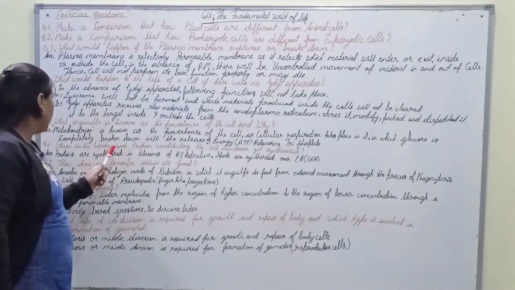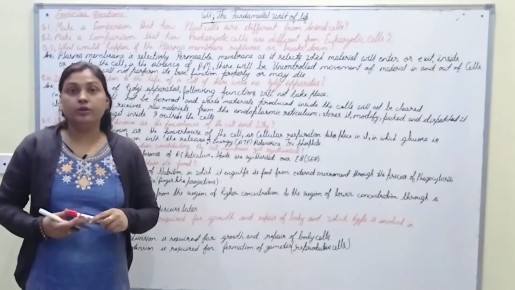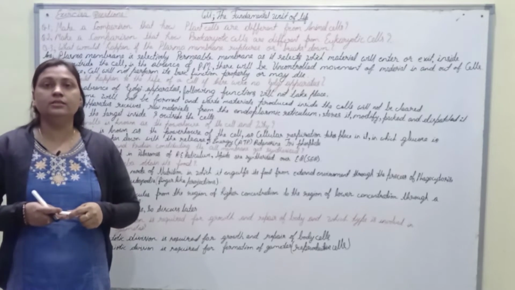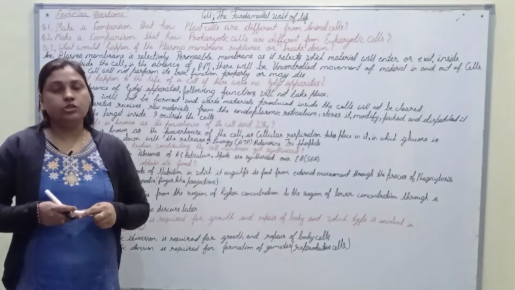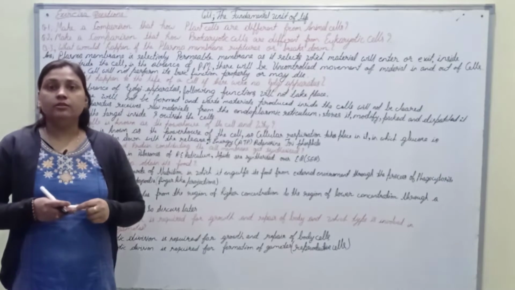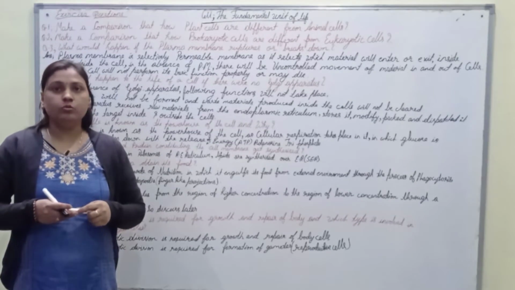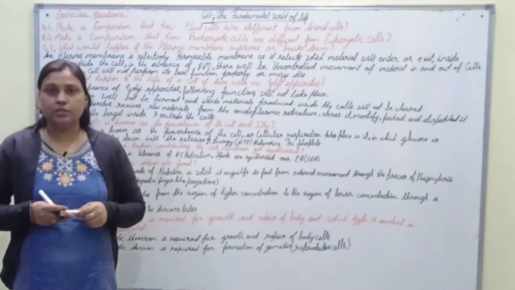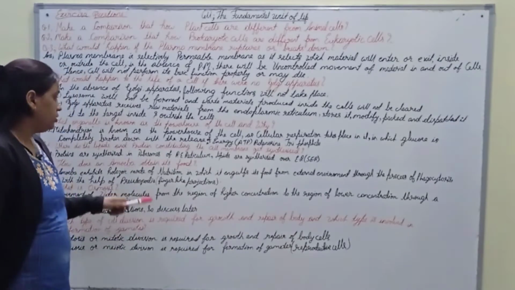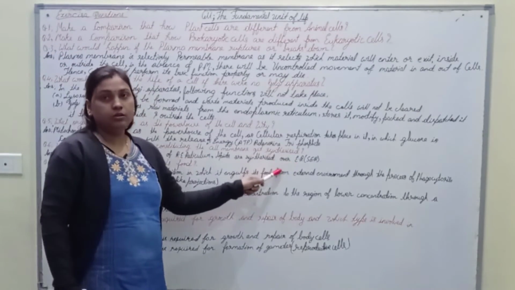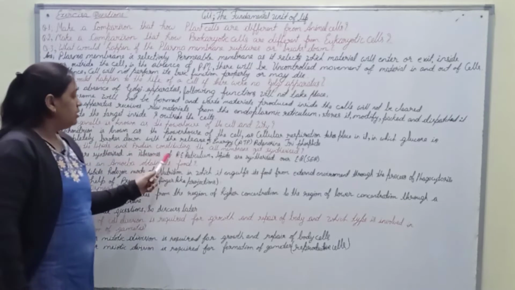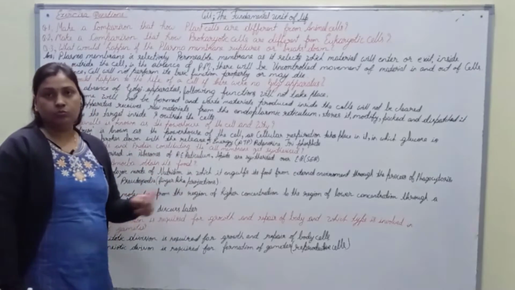When ribosomes are found on the surface of endoplasmic reticulum, it is called rough endoplasmic reticulum and is responsible for the production of proteins. While smooth endoplasmic reticulum, when ribosomes are absent on the surface of endoplasmic reticulum, is responsible for the production of lipids. So lipids are synthesized over smooth endoplasmic reticulum while proteins are synthesized in the ribosomes of rough endoplasmic reticulum.